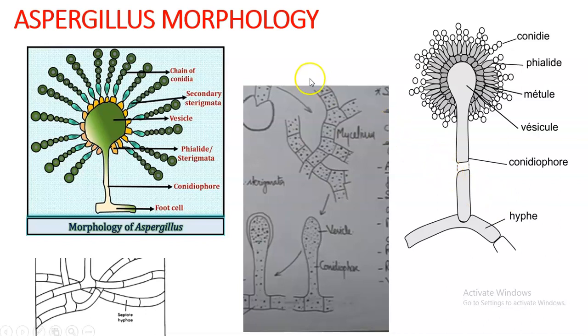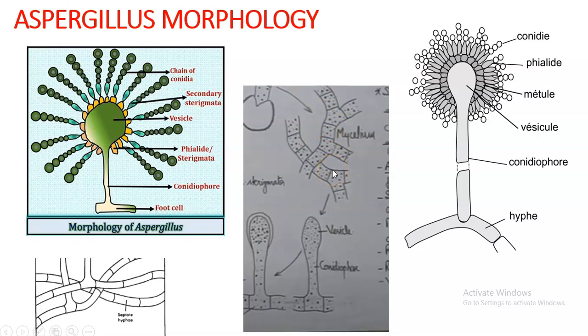Okay, so Aspergillus, as you can see, has two types of thallus. One is a prostrate thallus and one is an erect thallus, or you can say that the thallus consists of two types of mycelial habit. One is prostrate mycelium, then an erect mycelium. You can see that this mycelial structure, in the area which I am pointing the mouse at, is multicellular and each cell is multinucleate with lots of protoplasm and other cell organelles, right?